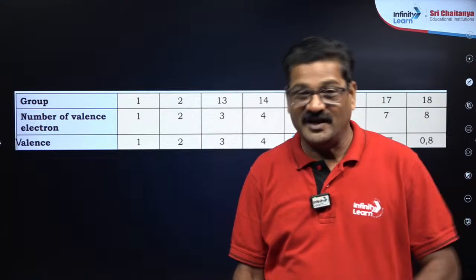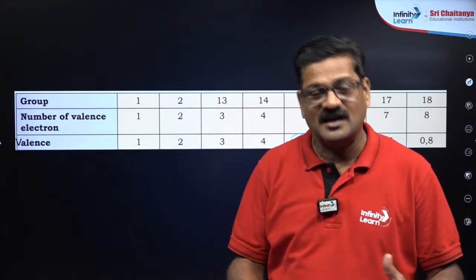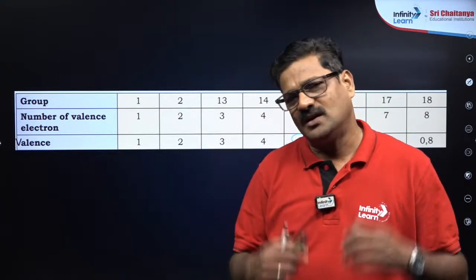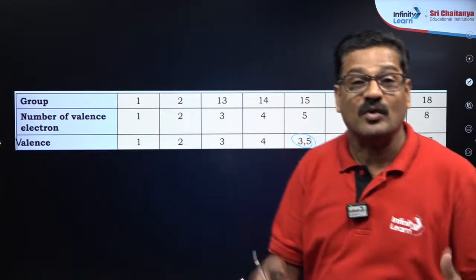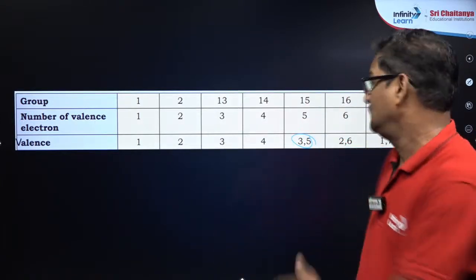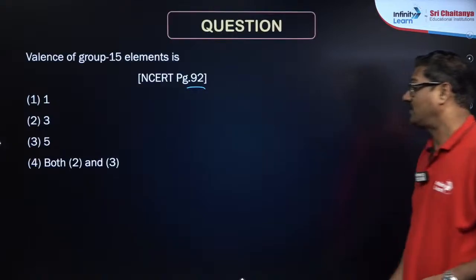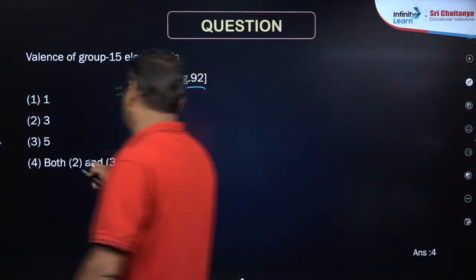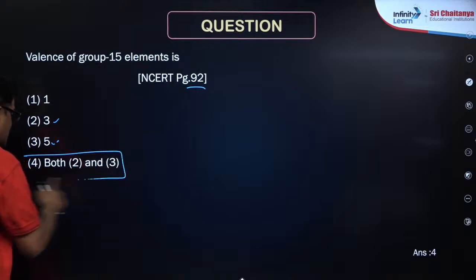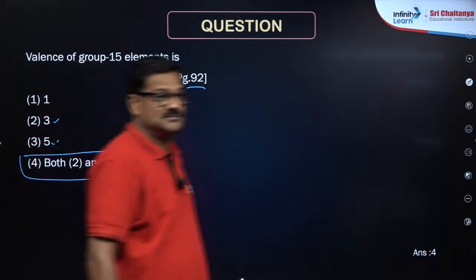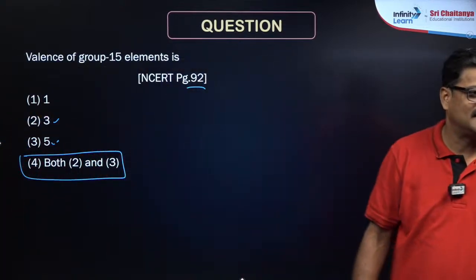When you read NCERT, read it like a novel. The answer is 3 or 5, so my answer is going to be 4. Got it? Clear, beta?